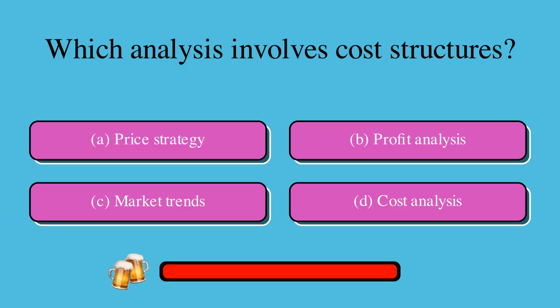Which analysis involves cost structures? Is it A, price strategy, B, profit analysis, C, market trends, or D, cost analysis? The correct answer is D, cost analysis.